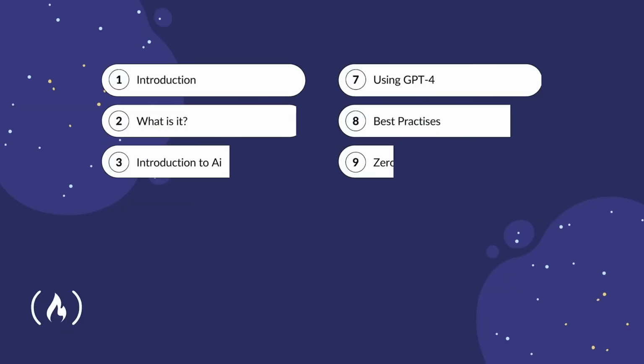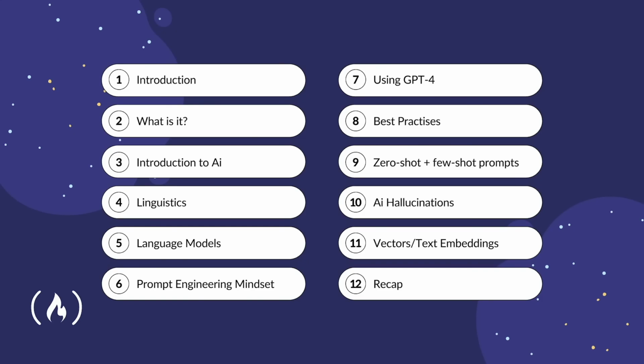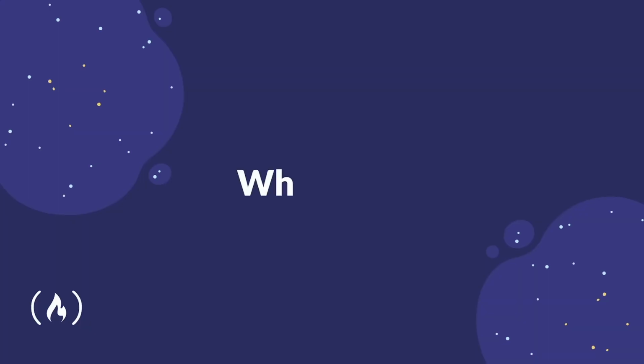Let's do it. In this course, we will learn what prompt engineering is exactly, get a brief introduction to AI, a look at large language models or LLMs such as ChatGPT, a look at text-to-image models such as Midjourney, a look at emerging models, this would include text-to-speech, text-to-audio, or speech-to-text, as well as prompt engineering mindset, best practices, zero-shot prompting, few-shot prompting, chain of thought, AI hallucinations, vectors, text embeddings, and also end with a quick intro to ChatGPT. So let's start off with looking at what exactly prompt engineering is in the first place.